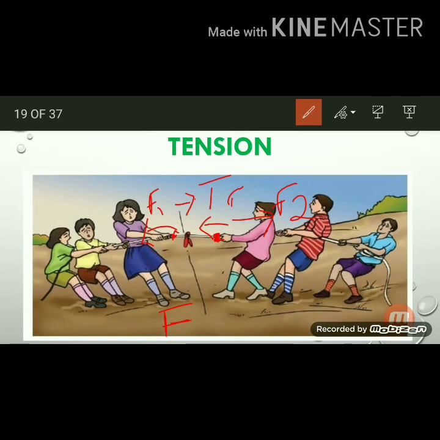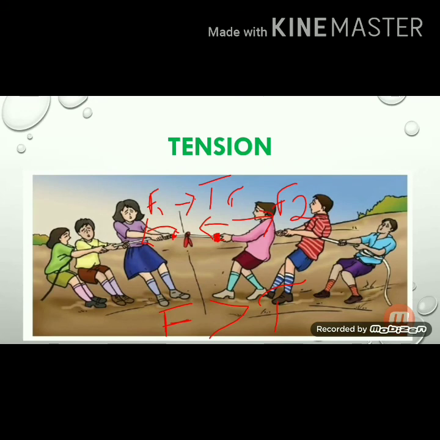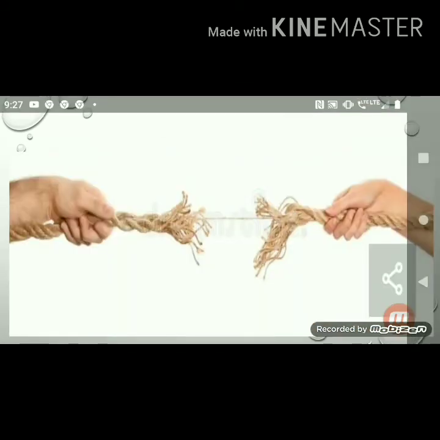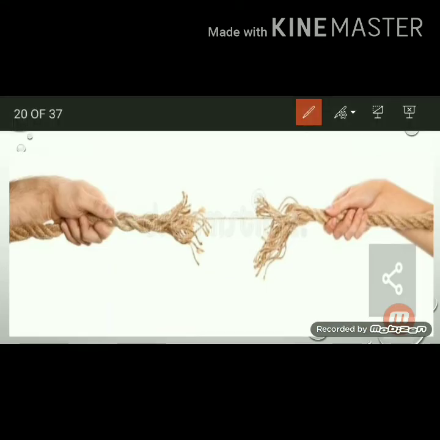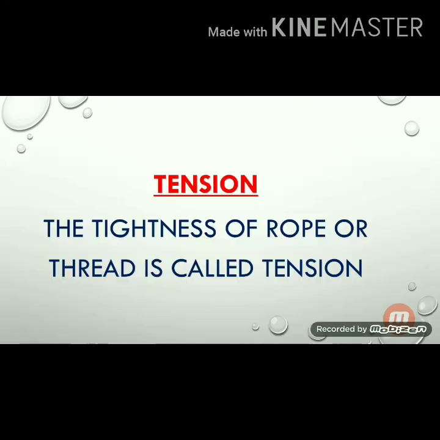If the applied force is greater than the tension force, which is the force within the thread, then the thread will break. Let us define what is tension. Tension is the tightness of a rope or thread. The tightness of a rope or thread is called tension.